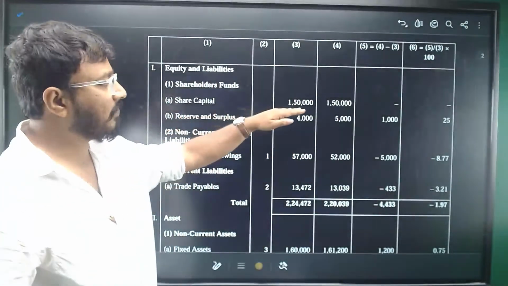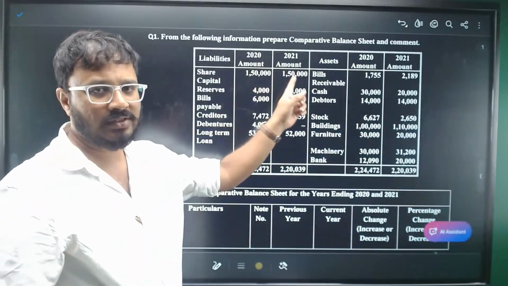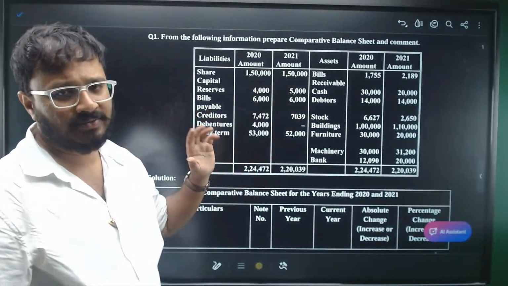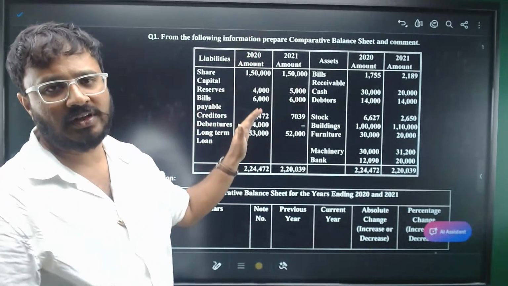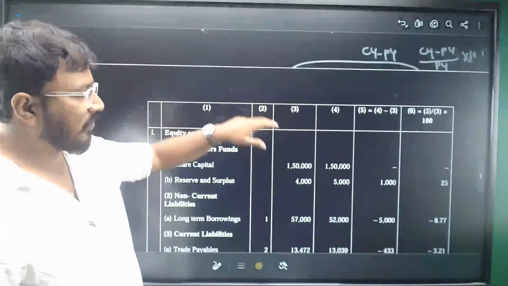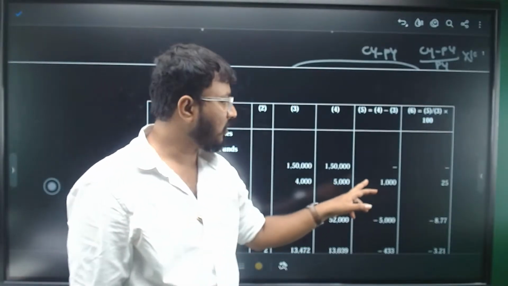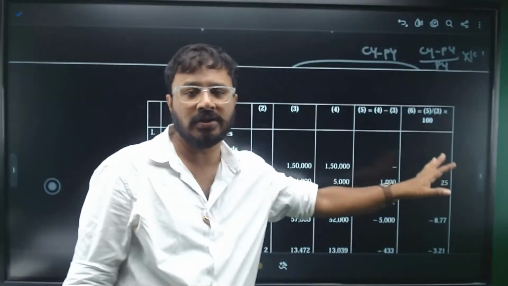Share capital is 1 lakh 50 and 1 lakh 50, as given in the question. The previous year amounts are given first, current year amounts next. If you see, there is no difference. Last year it is 1 lakh 50, current year also 1 lakh 50. There is no difference, so zero. There is no percentage increase.